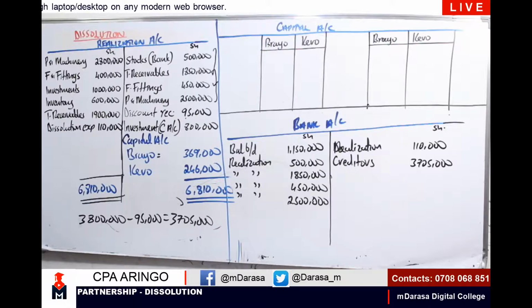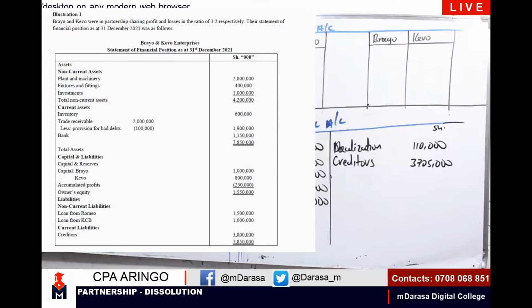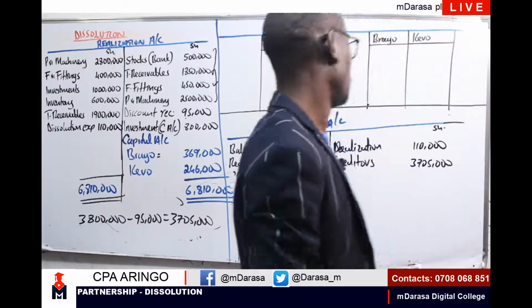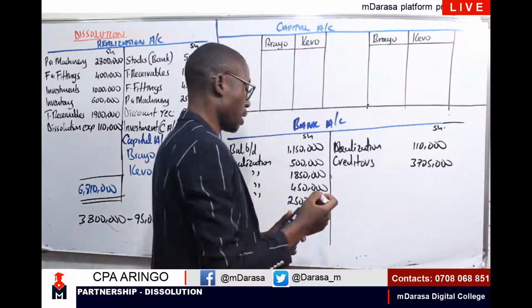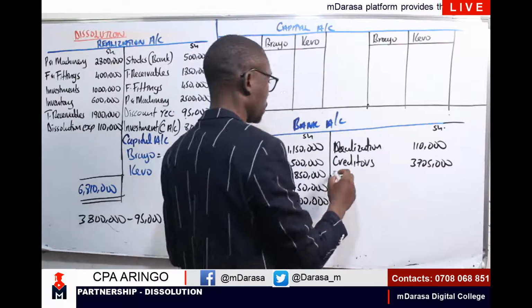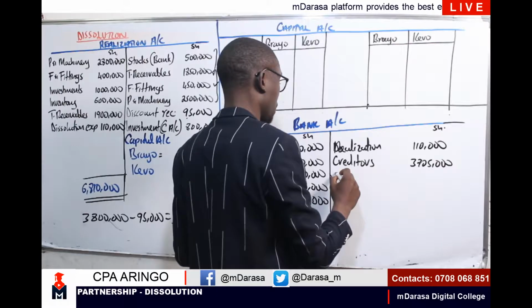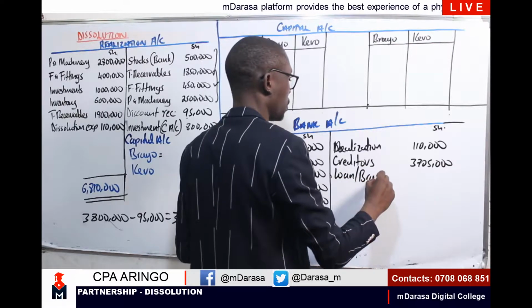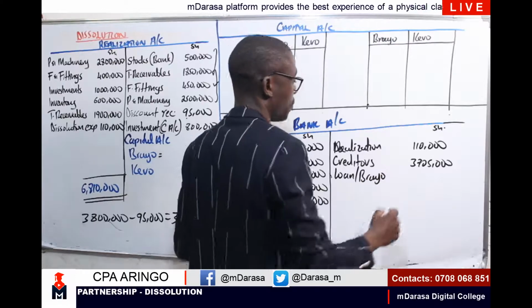And how much did Brayo loan us? I'm having a figure of 1.5. So I'm having this loan account, loan from Brayo. We paid 1.5.